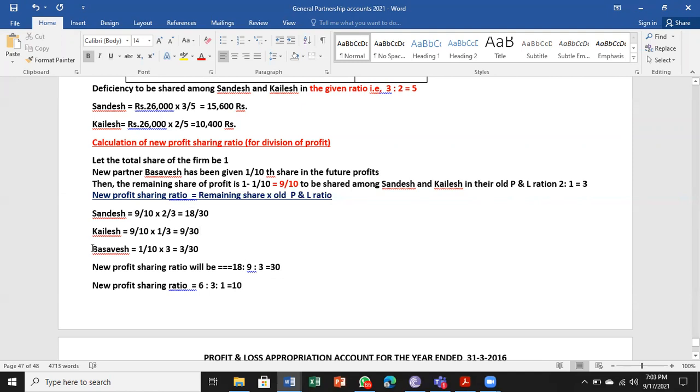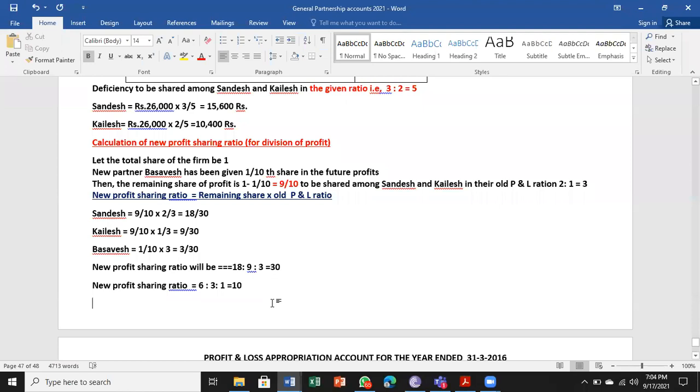Now, how is it going to be for Basavesh? Basavesh has 1/10, and the total is 3, so if you multiply, you get 3/30. So 1/10 into 3.